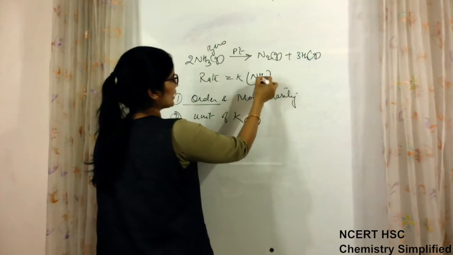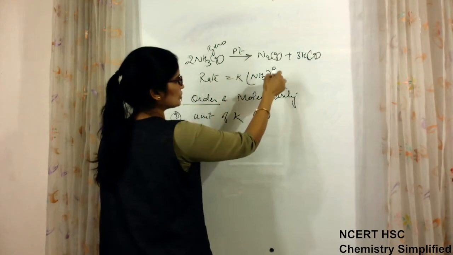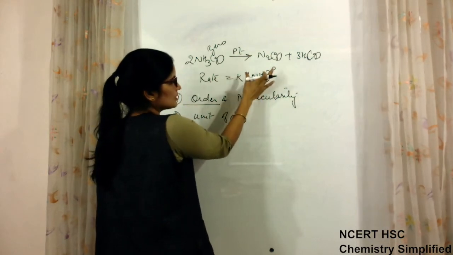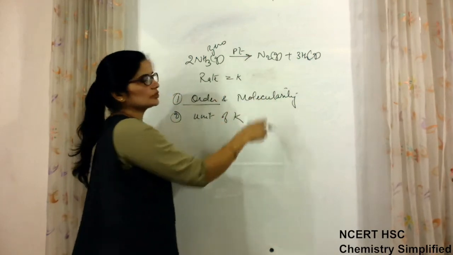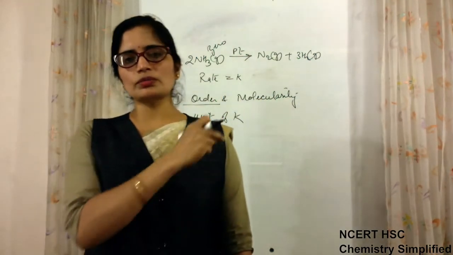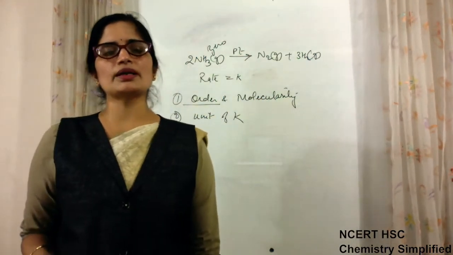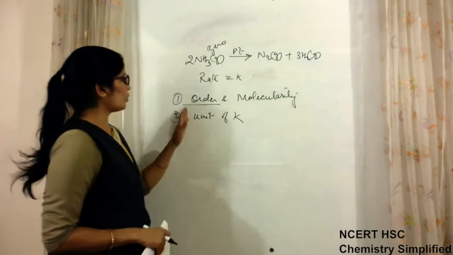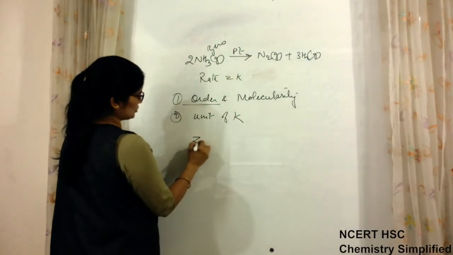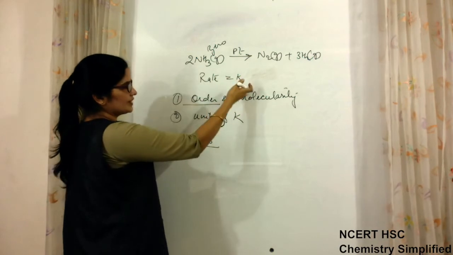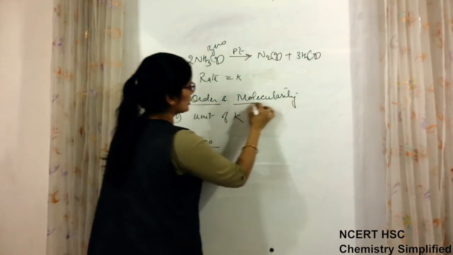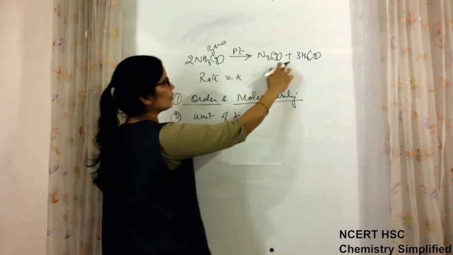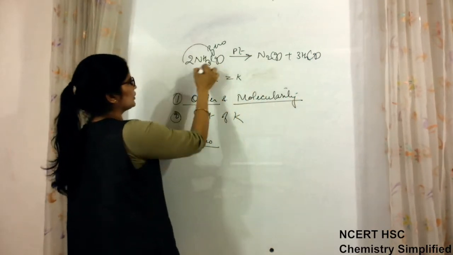That means NH3 is raised to power 0, and this 0 has made the term equal to 1, and that is why it is only written rate is equal to K. It is obvious from this also, but still if you remember it is better for you that the order of this reaction is 0. If it is written like this, it's already clear that it is 0 order. Molecularity can be known with the help of the reaction itself. Molecularity is